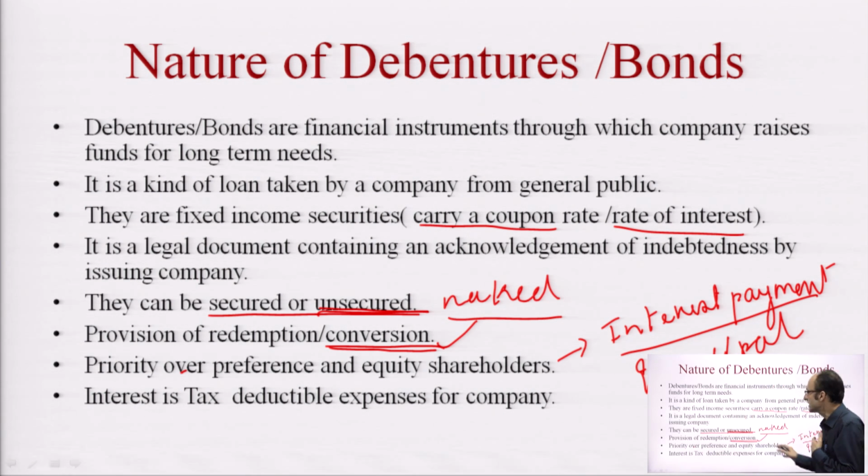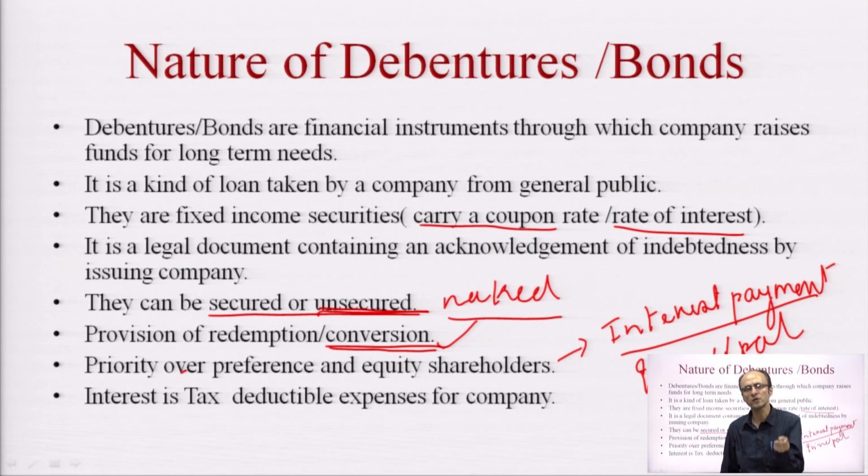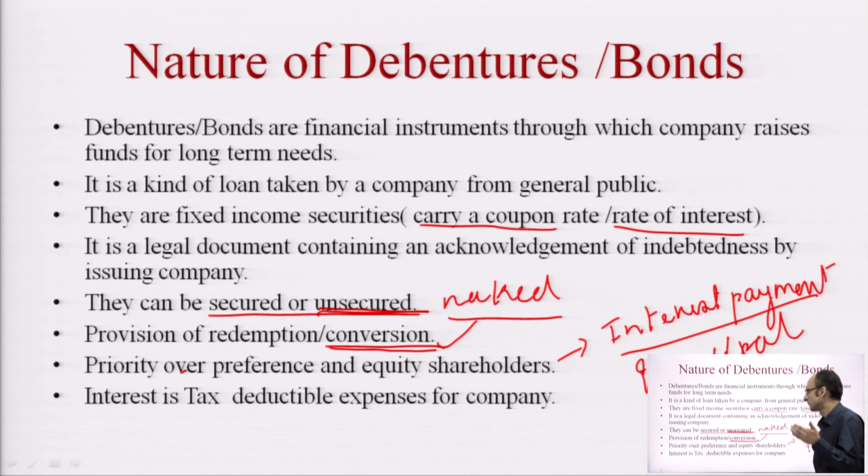This is not the case with preference shares or equity shares. Preference shareholders and equity shareholders get dividends, but that dividend is paid out of the profits of the company, and that too is not a right of preference shareholders and equity shareholders. So in this case, the bondholders get priority over the income returns in the form of interest. Whether the company is earning profit or not, the company will have to pay interest to the bondholders. Similarly, after the maturity, the principal amount has to be repaid.